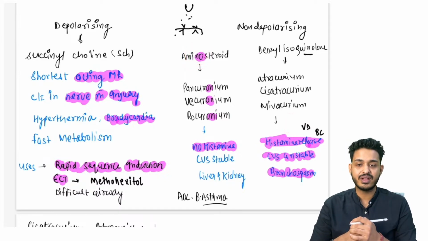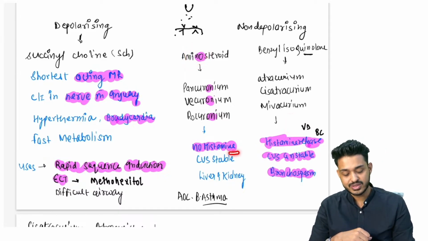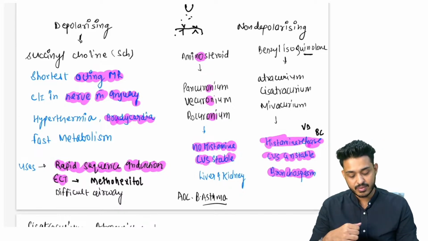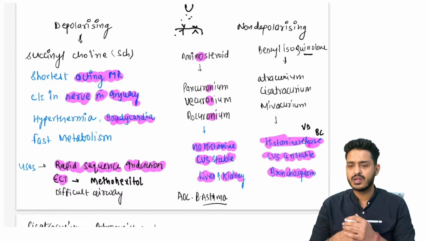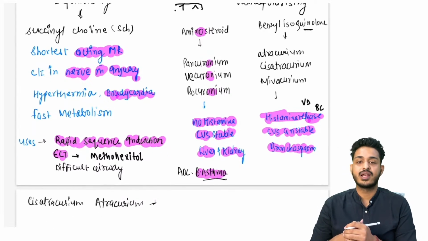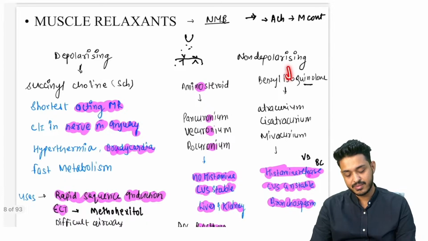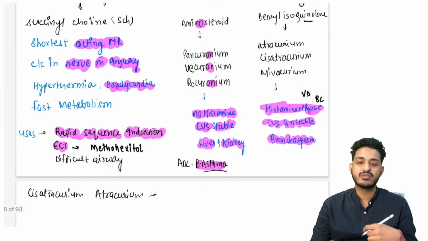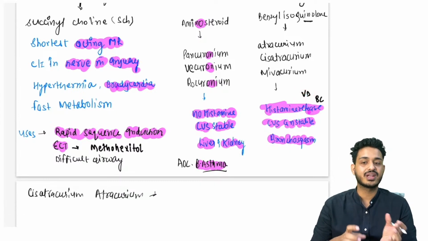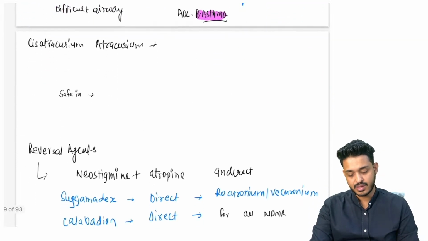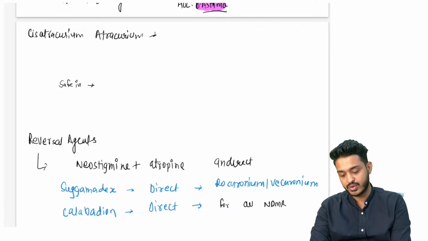Amino steroids that we have developed, they are having no histamine release. Secondary, they are CVS stable. They are cardiovascular stable. तो ये CVS stable है. Apart from that, we can use it in the cases of liver and kidney, right? Agent of choice in the cases of bronchial asthma. ब्रोंकियल अस्थमा के पेशेंट को ये वाला मसल रिलैक्सेंट दे सकते हो, atracurium या cisatracurium नहीं, because histamine release होगा, patient will be having exacerbation of the symptoms and patient can die, right? Patient might die. So these are the things you have to remember. Lastly, we are having cisatracurium and atracurium.